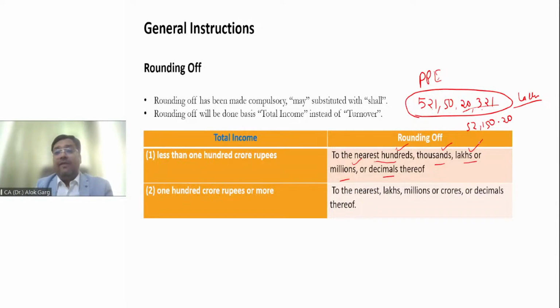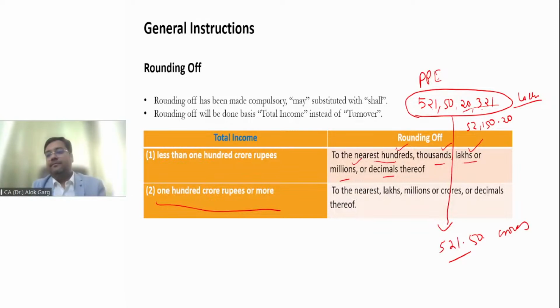Or if, let's say, the total income is more than 100 crores, you can round off this in crores also, right? You can round off in 521.50 crores, right? Is that clear? What is the rounding of provision?